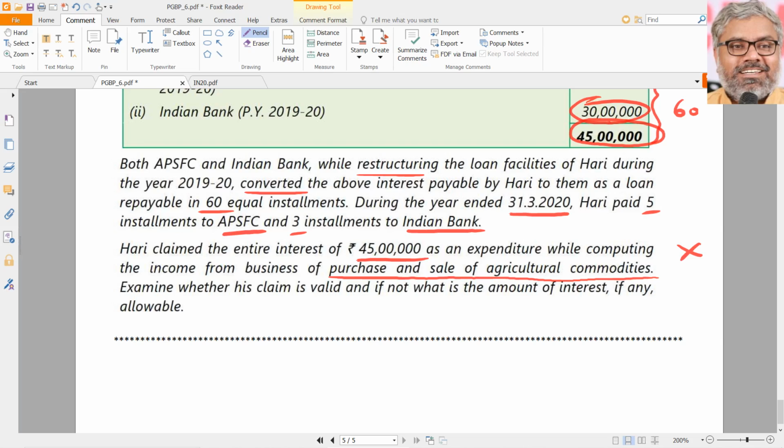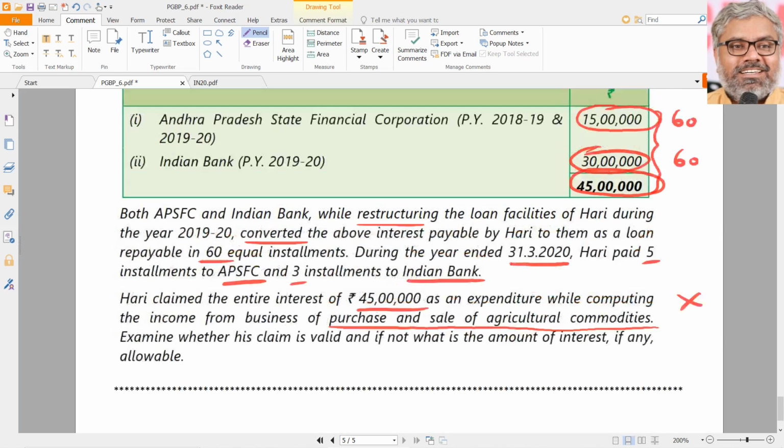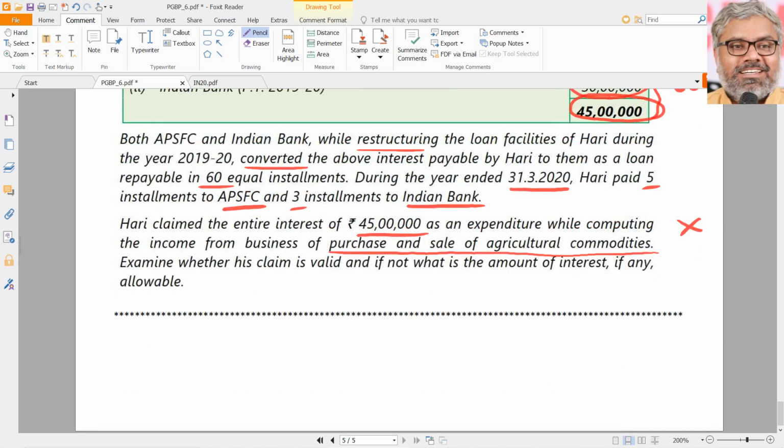He cannot do that because 45 lakhs he did not pay. Restructuring of interest and capitalizing it as if it is a loan is not called payment. How much he has really paid, that only will be allowed as deduction. That you have to calculate. So let us calculate that one by one. Let us say the 15 lakhs loan from APSFC should be paid in how many installments ideally? 60 installments.